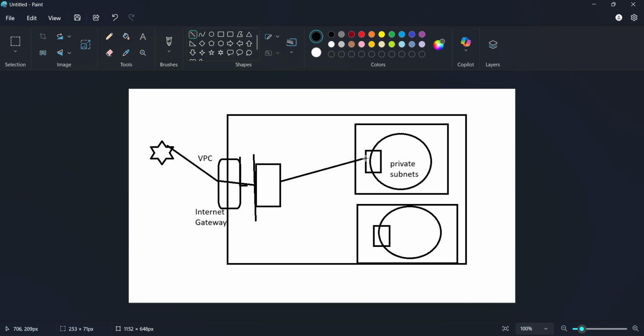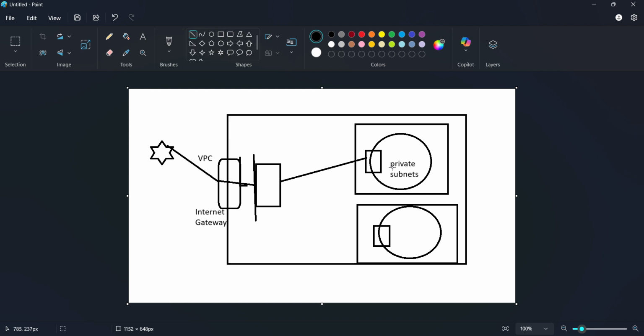Can it go directly? No, it can't go directly, because we don't want to expose this IP address. So what we'll do, with the help of NAT, is try to mask it.